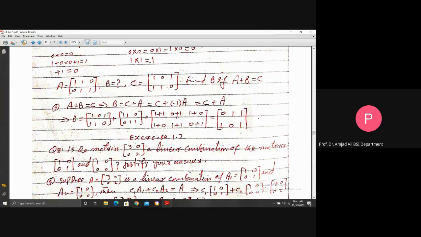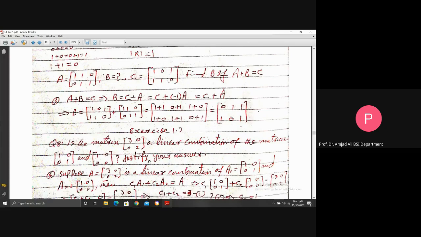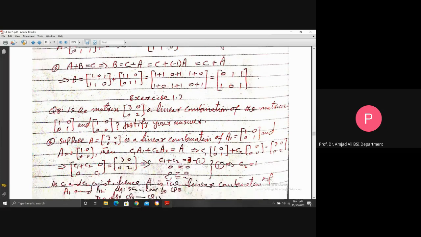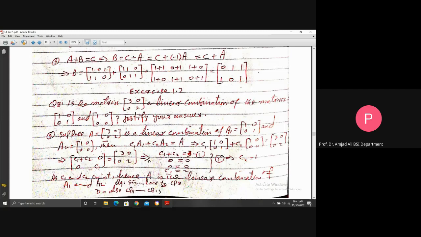So C plus A: B is equal to this C plus this A. Adding, 1 plus 1 is 0, 0 plus 1 is 1, 1 plus 0 is 1, 1 plus 0 is 1, 1 plus 1 is 0, 0 plus 1 is 1. So B is 0, 1, 1, 1, 0, 1. This is how you will use the concept of bit matrices.